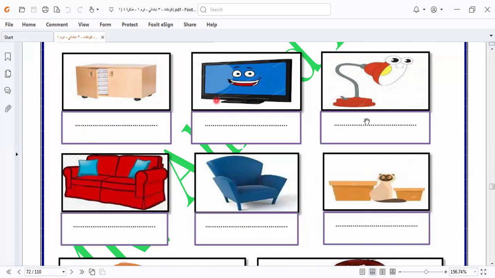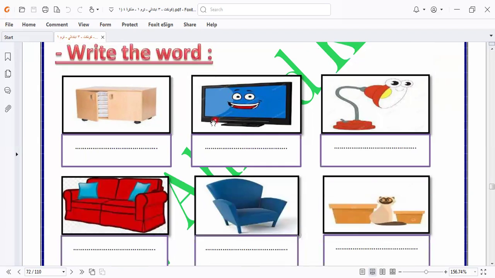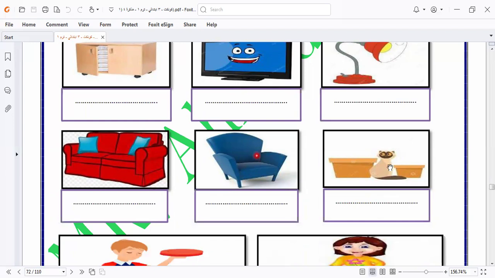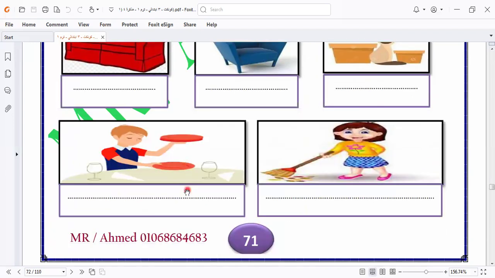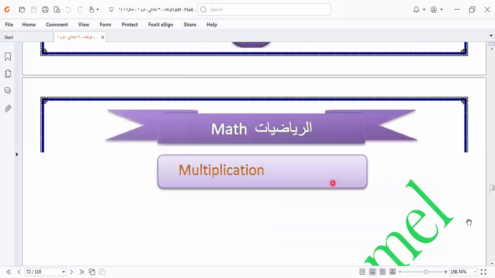Okay, here is the vocab. You can keep it and ask, what is this? It's cupboard. I answer it orally, and you can write it by yourself. This is cupboard, TV, lamp, couch, armchair, between. Here is set a table. Set a table. Here is sweep the floor. Let's go to another one.